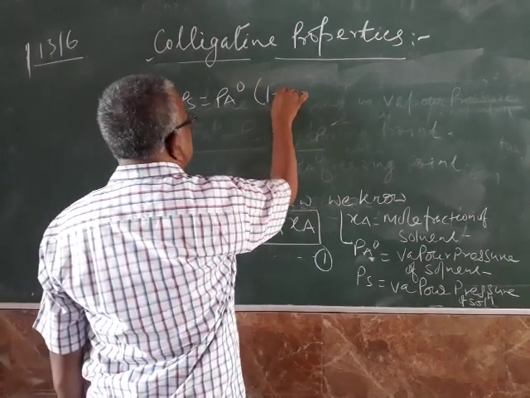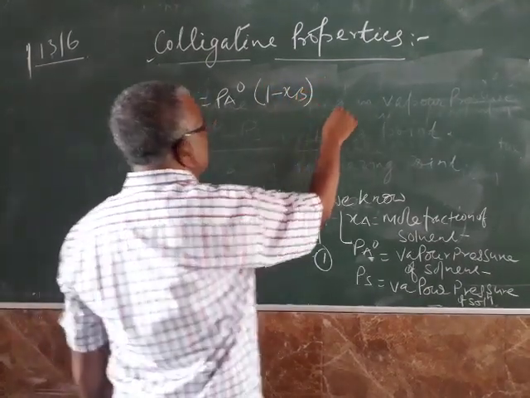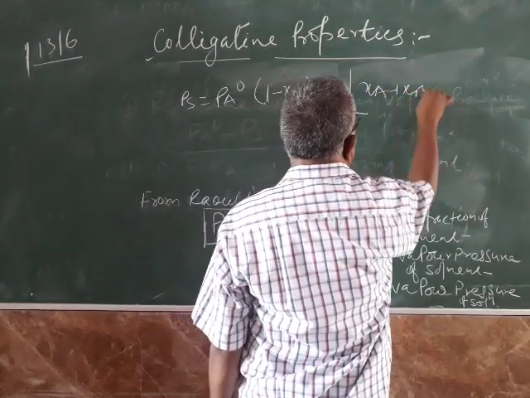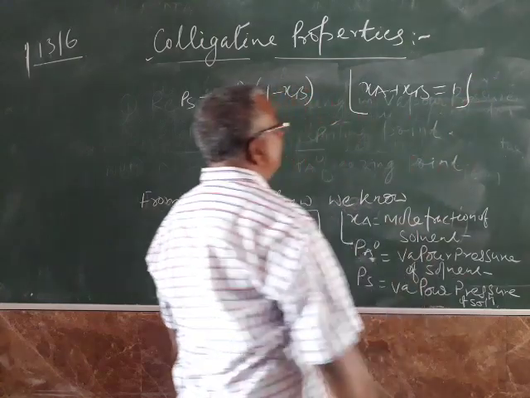Ps is equal to Pa naught into Xa, and Xa is equal to 1 minus Xb, because Xa plus Xb is equal to 1.